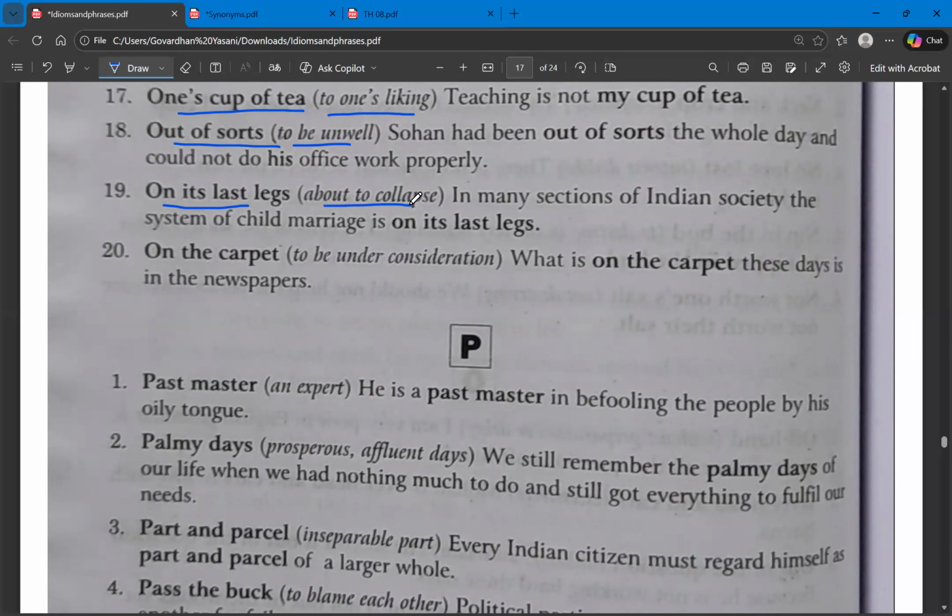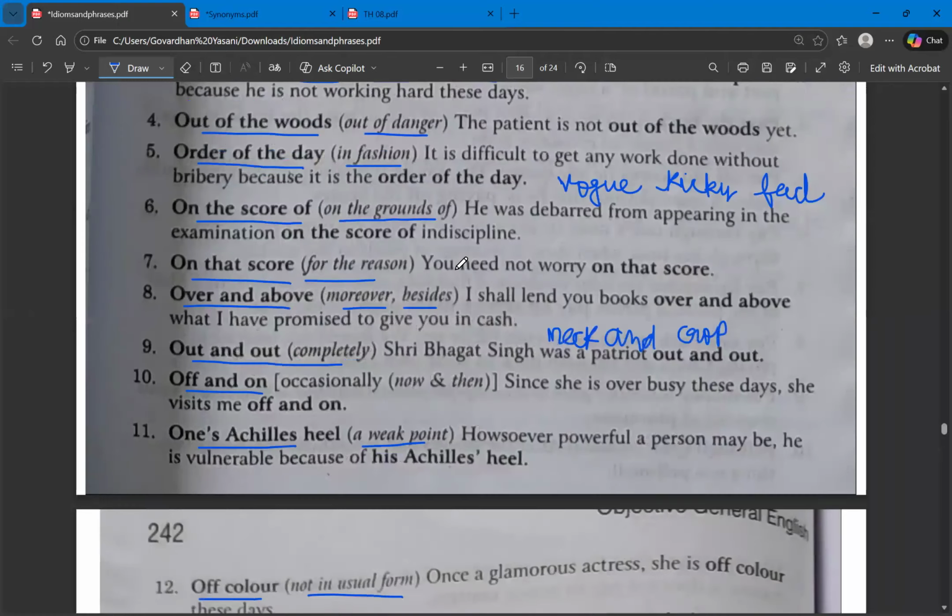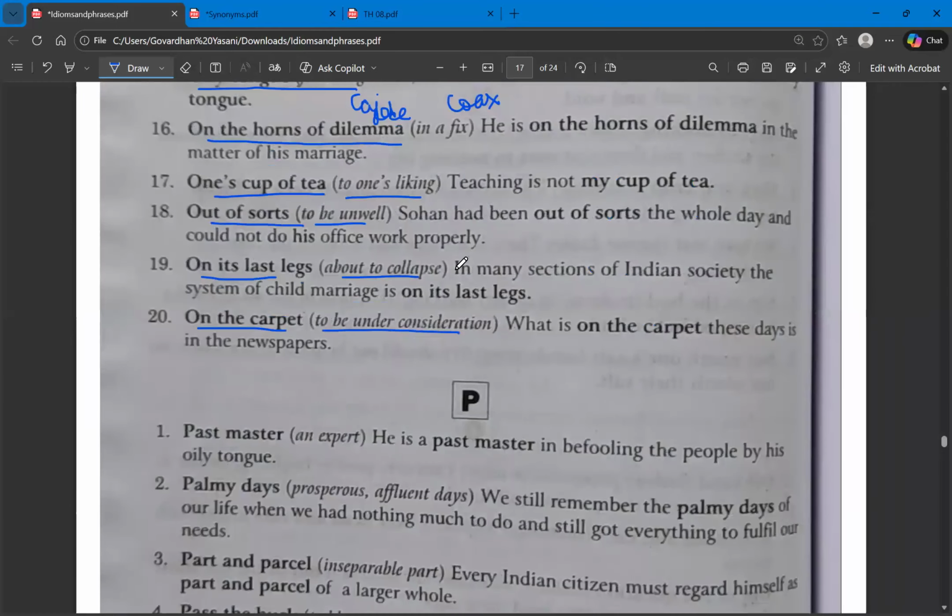The next one, on the carpet. On the carpet means to be under consideration. So with this, we have covered 20 O letter idioms. Now let's move to P letter.